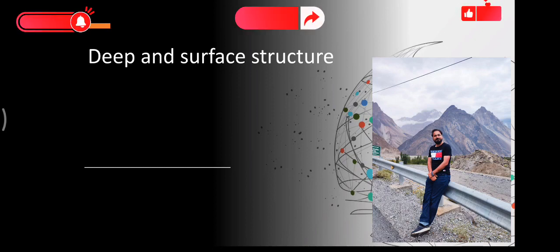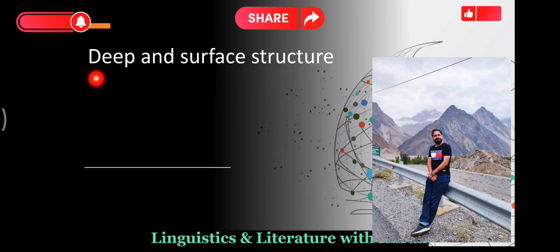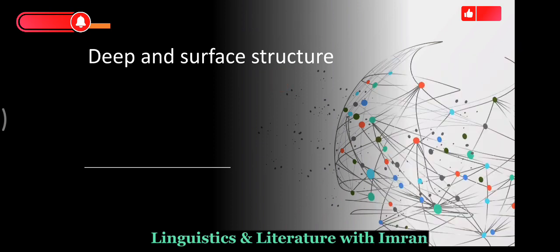Hello everyone. In this lecture, we will discuss deep and surface structure. The concept of deep and surface structure was given by Noam Chomsky in 1957 in his famous publication Syntactic Structures. The idea was given by Noam Chomsky when he was discussing transformational generative grammar. So let's learn what is deep and surface structure.